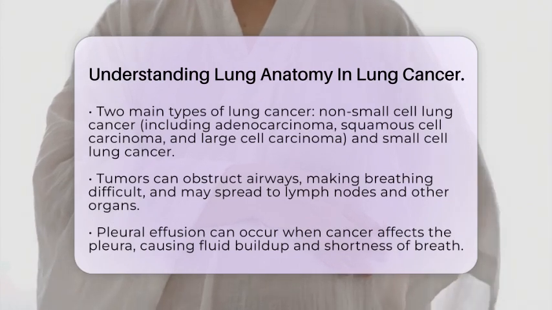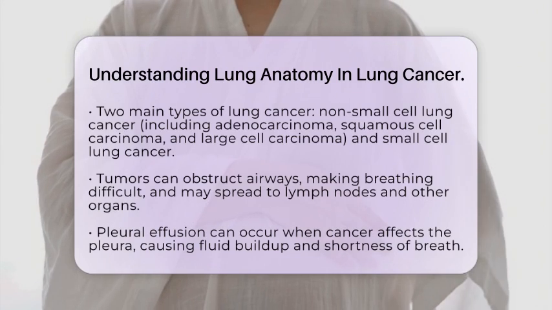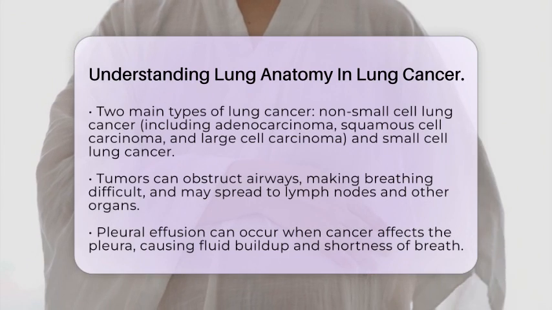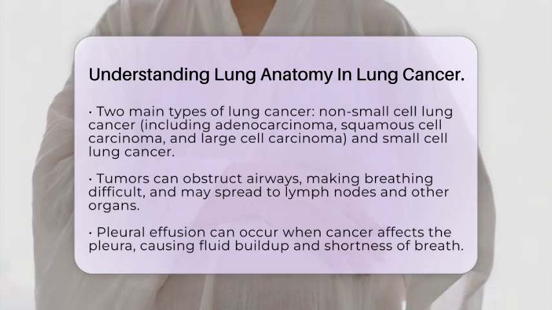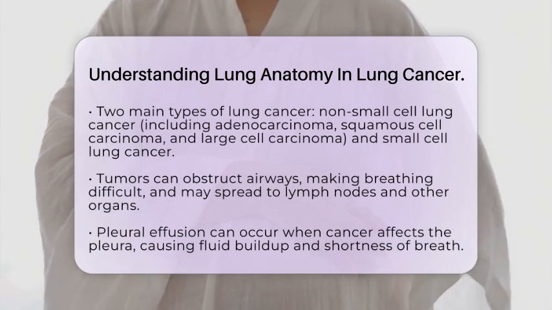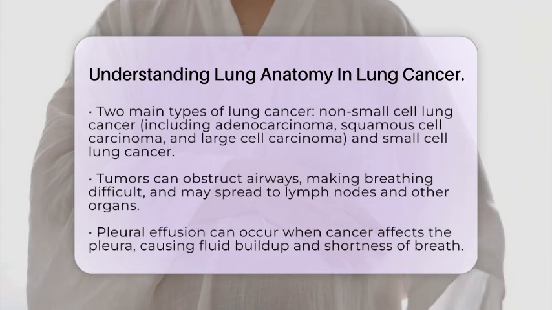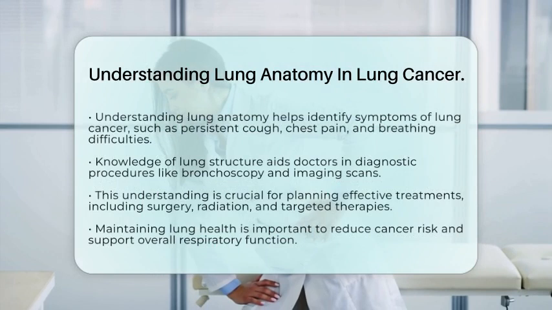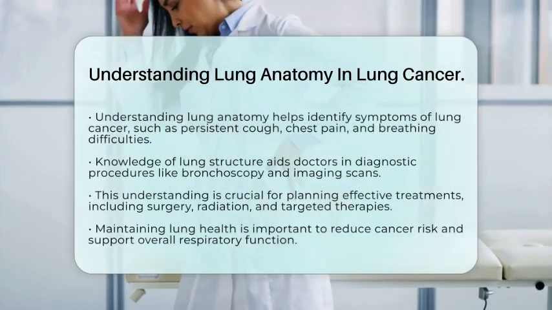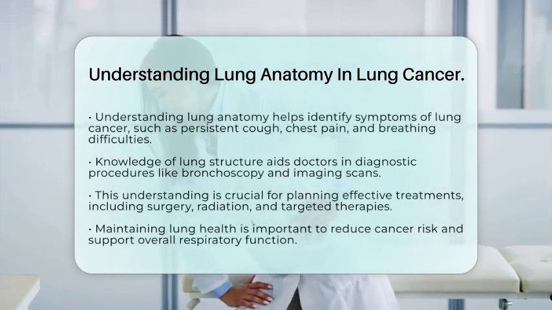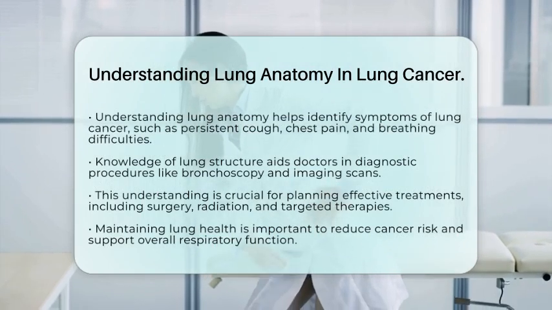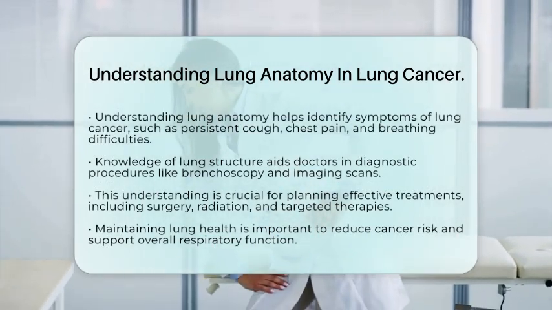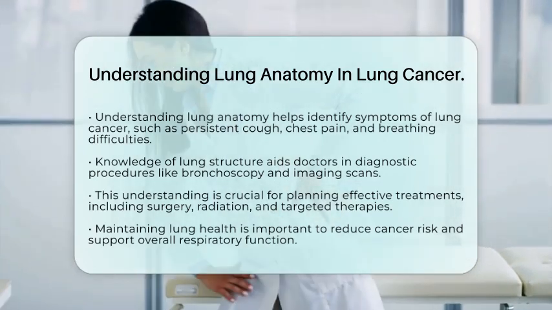From a lung health perspective, knowing about lung anatomy helps us understand symptoms of lung cancer, such as a persistent cough, chest pain, and difficulty breathing. These symptoms often relate to the tumor's location and size. This knowledge also guides doctors during diagnostic procedures like bronchoscopy, where they visualize the airways, and imaging scans. It helps in planning treatments, including surgery, radiation, or targeted therapies aimed at specific tumor types and locations within the lung.